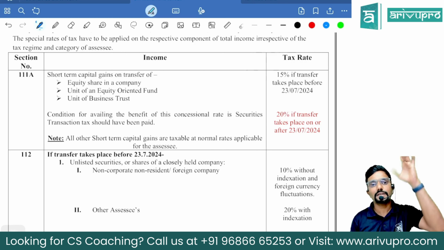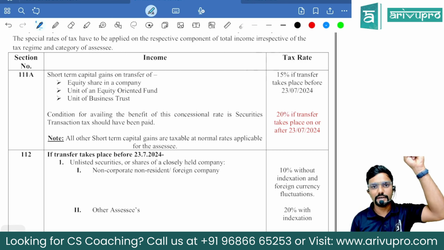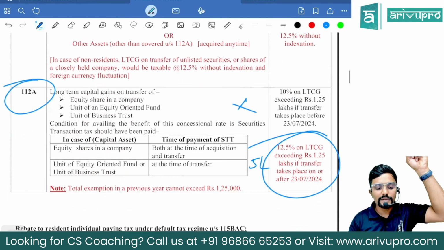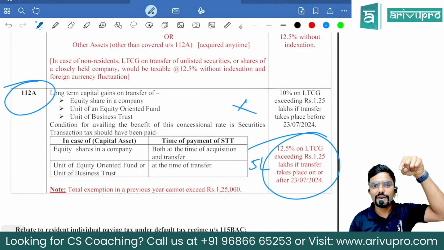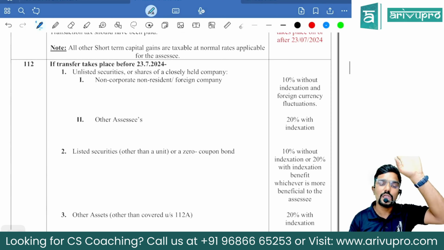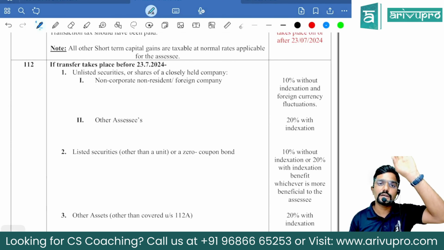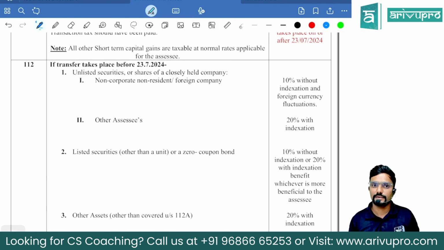Short term gain is normal income taxable at the normal rate, not covered under 111A. Long term gain is not covered under section 112A. It will fall under 112. Hope it is clear. Because whatever conditions they have put, only if they are satisfied, then the gain will be covered in that section. If not, then we will see the next option. What is it?